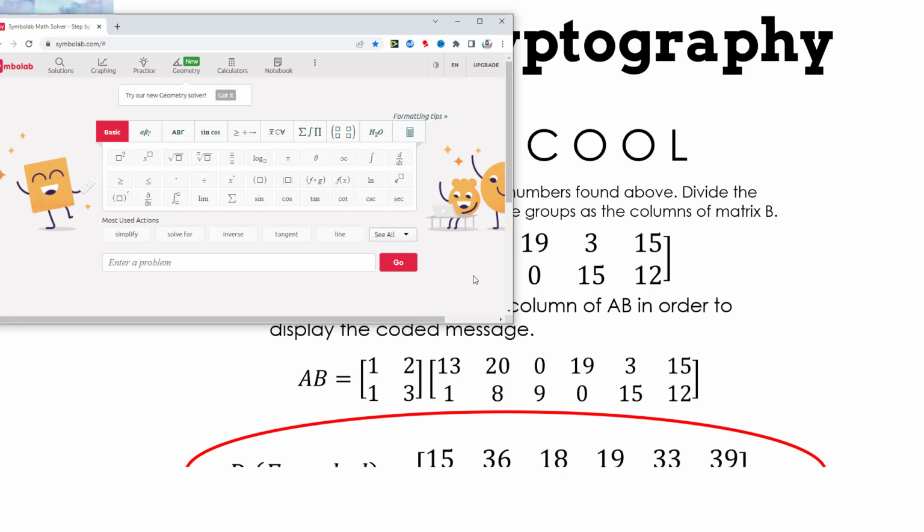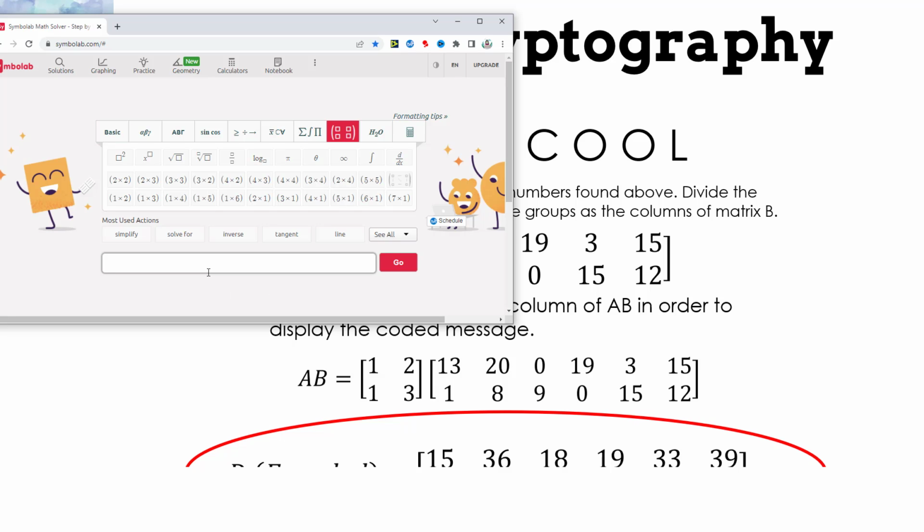Now I'm going to show you really quickly how your friend is going to decrypt it. First thing we need to do is put in our A inverse. Our A is a 2x2. I'm just going to put in the actual A, then I'm going to use the arrow and make the exponent a -1. So that tells us it's A inverse.